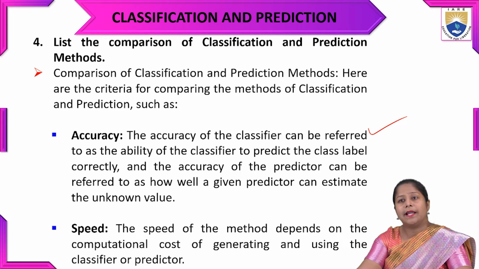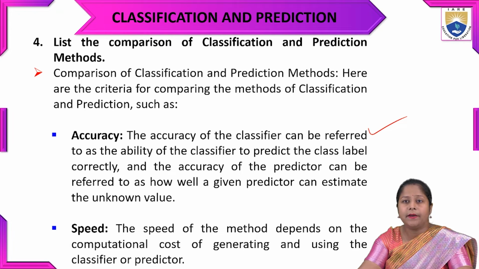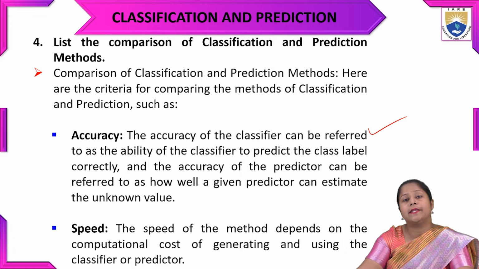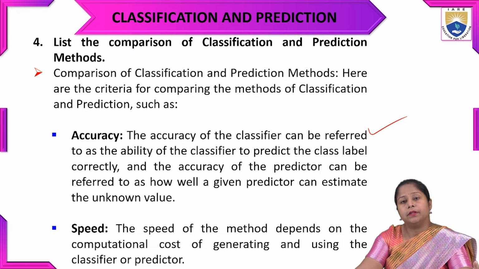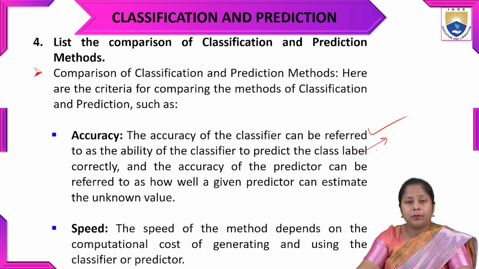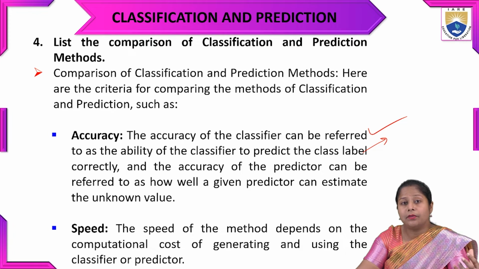The accuracy of the classifier can be referred to as the ability of the classifier to classify the class label correctly. And the accuracy of the predictor refers to how well a given predictor is going to estimate the unknown value. So that is related to classification for the class label, and for prediction, the estimate of the value that has to be predicted. That is telling about the accuracy.